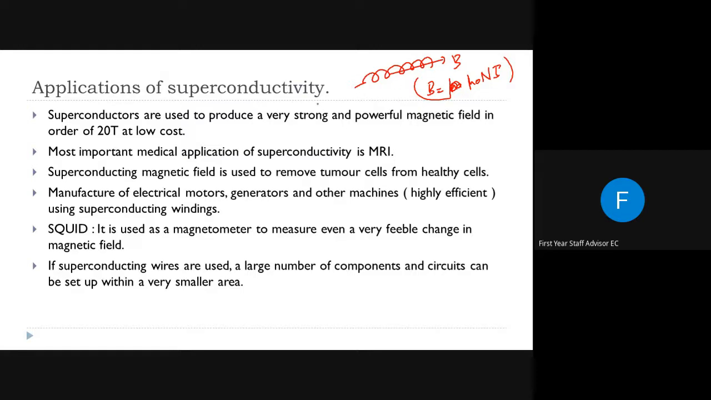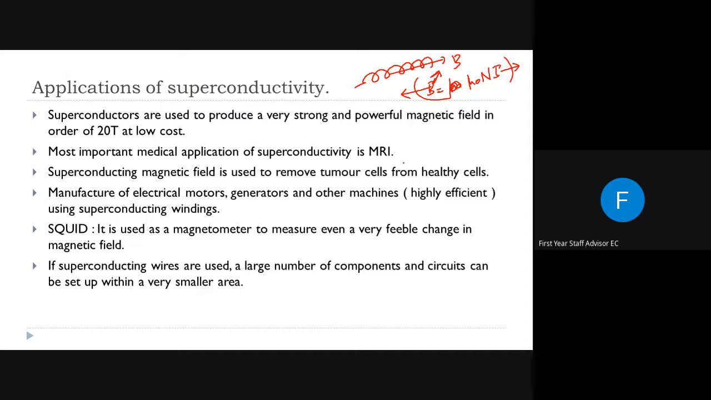So what are the main applications of superconductivity? Here, the current flowing through our coil is directly proportional to the magnetic field. So if we have a superconductor which has an infinite current flowing through it, it will create a high electromagnet with a high magnetic field. With the help of a superconductor, we can create a very strong and powerful magnetic field, some order of 20 Tesla, at very low cost.